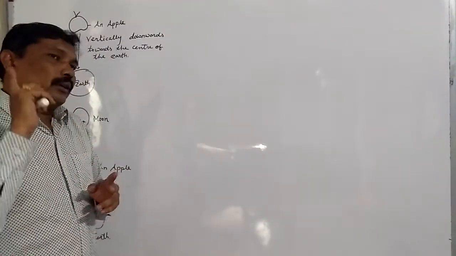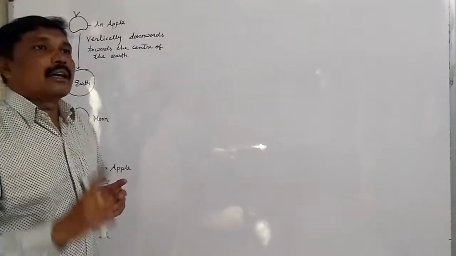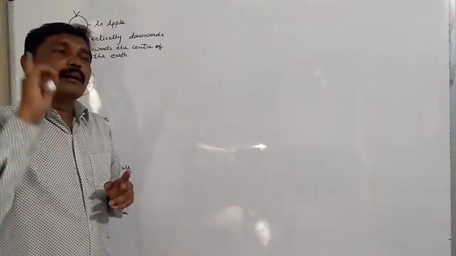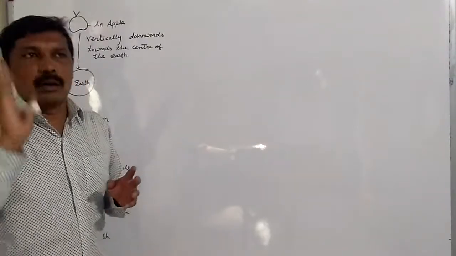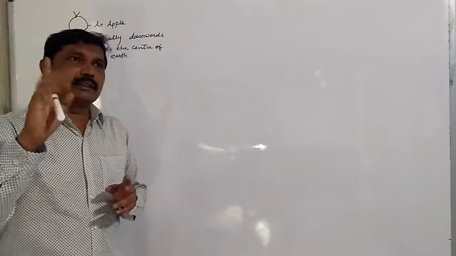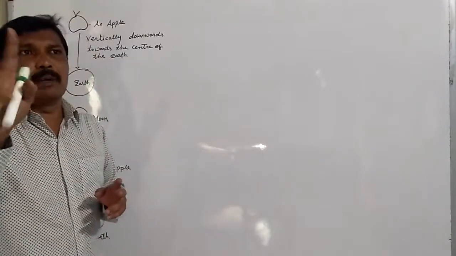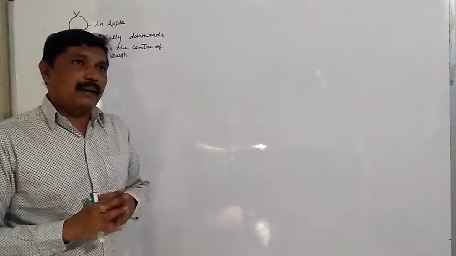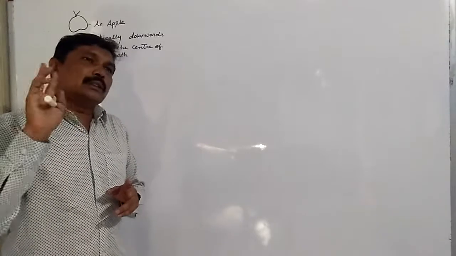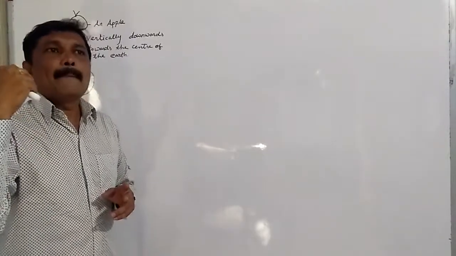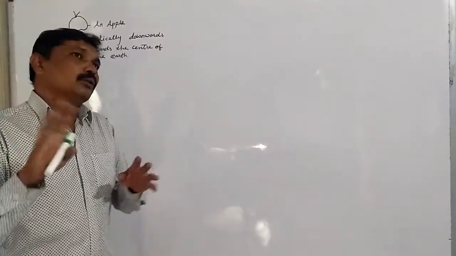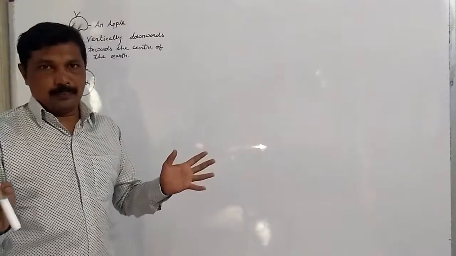So Newton also gave emphasis on the masses of the body. He took in consideration the masses of the body and the force acting between two bodies, and he said that the effect of the force is seen towards the body whose mass is more.